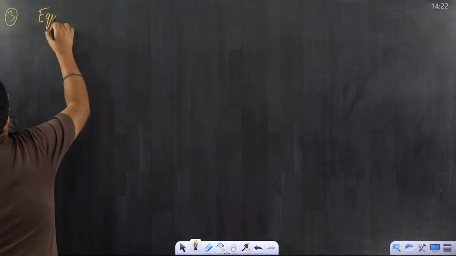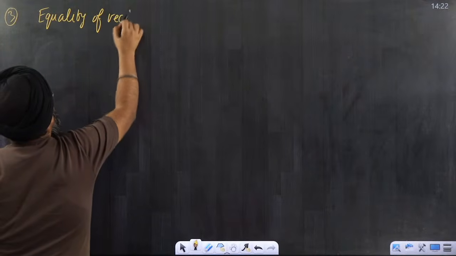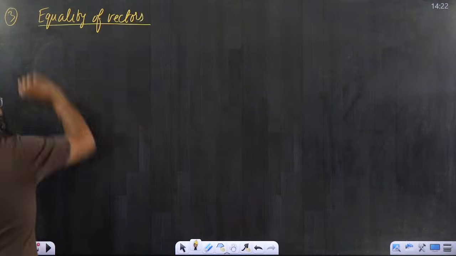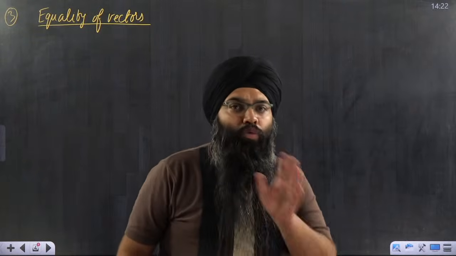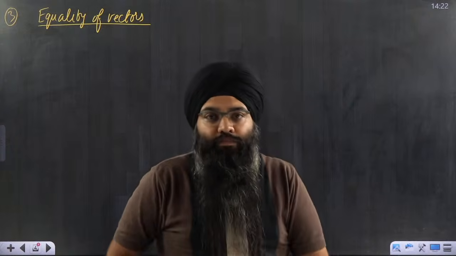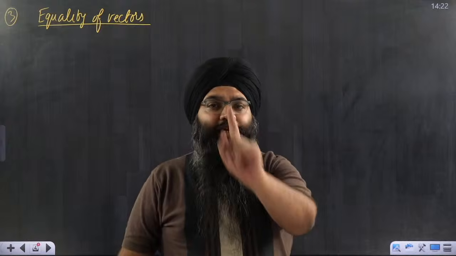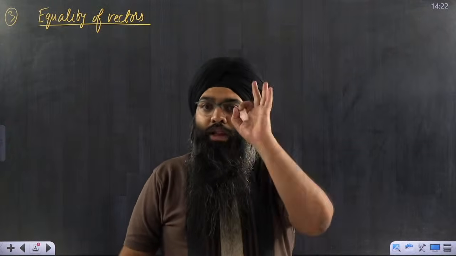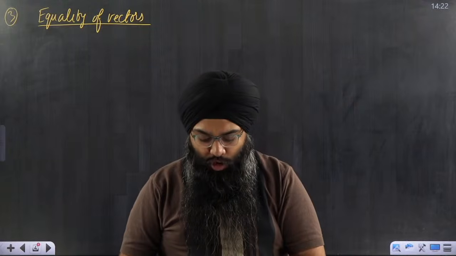The third property is equality of vectors. What do you mean by equality of vectors? When do I say that 2 vectors are equal? Very simple. Please understand very carefully, 3 points are there and generally people miss the third point. If all 3 points are matching, then only we will say that 2 vectors are equal. Otherwise, the 2 vectors will definitely not be equal.